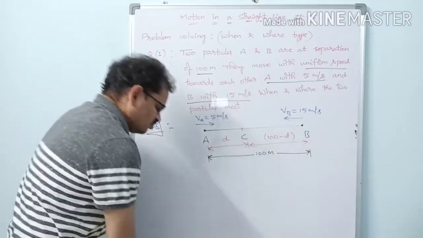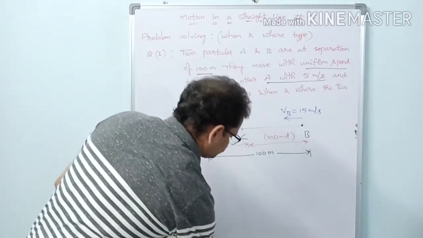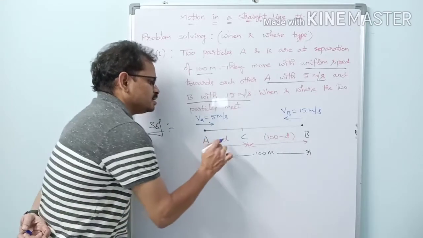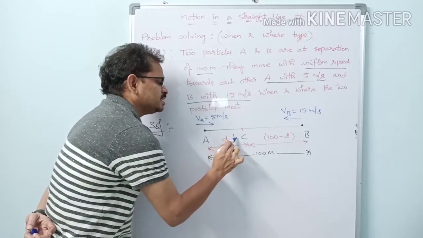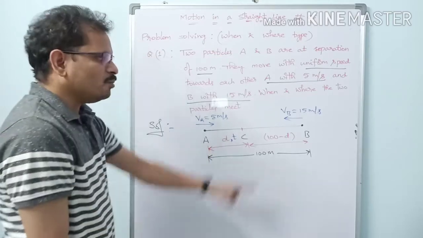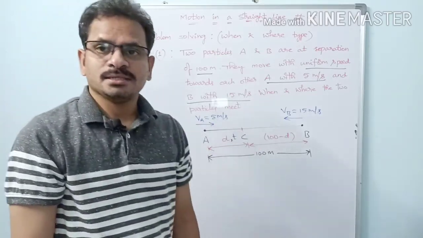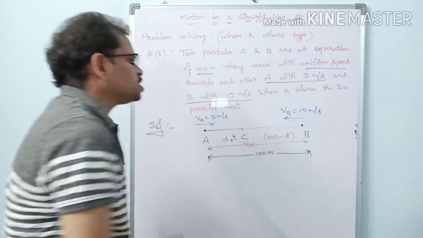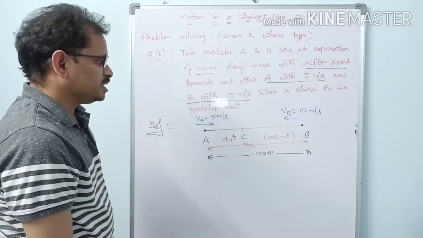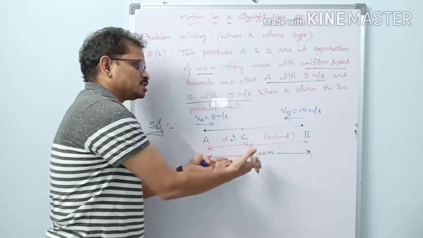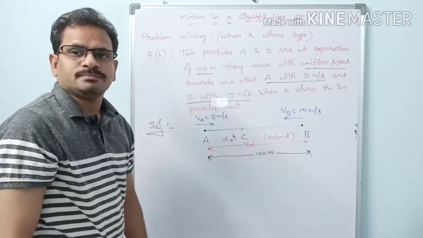Okay, then what about time? Let us suppose that for traveling this distance D, A takes T seconds. Then how much time does B take to travel this larger distance? Some students may think that since B is traveling more distance, it takes more time. No.